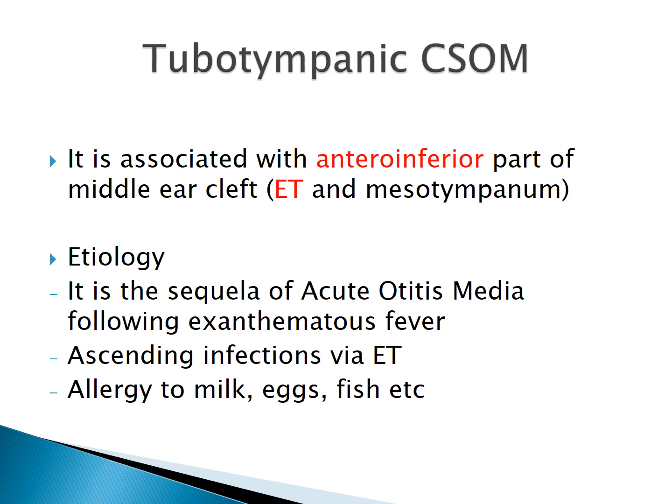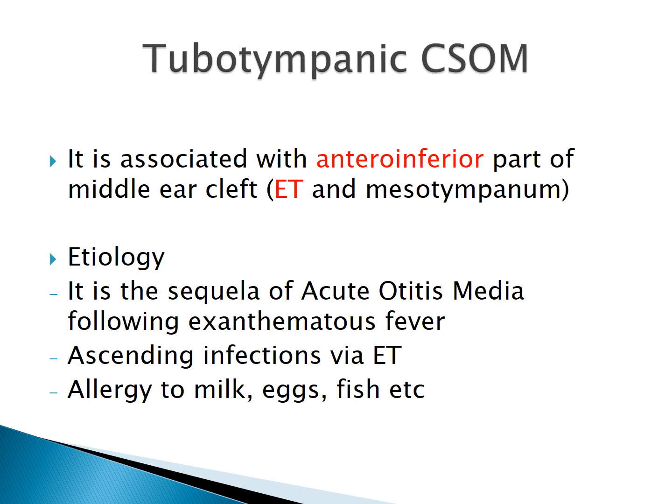Now etiology. Infection into the middle ear can come from outside or from inside. From outside, it is a result of recurrent attacks of acute otitis media following exanthematous fevers like measles and scarlet fever in childhood. Because of these recurrent attacks, there is a perforation, and because of the perforation, the middle ear is exposed to the environment. So any infection from outside can enter into the middle ear.